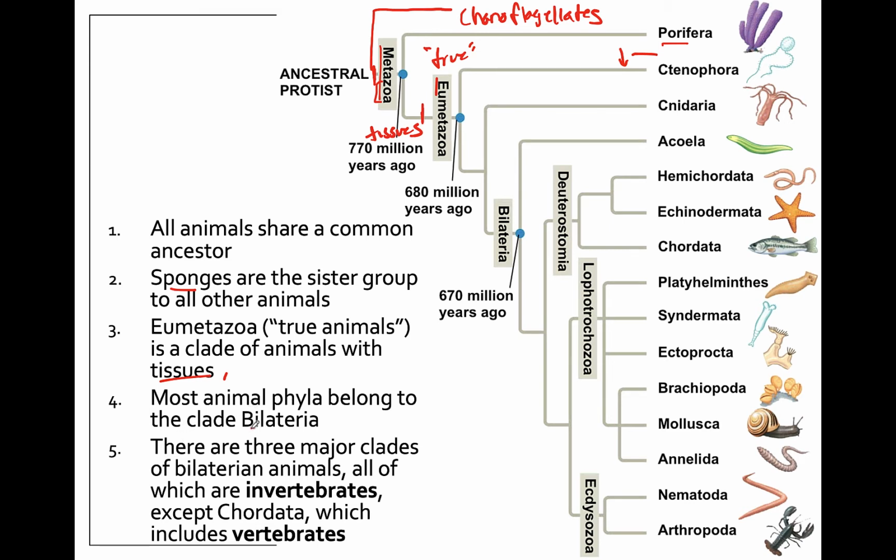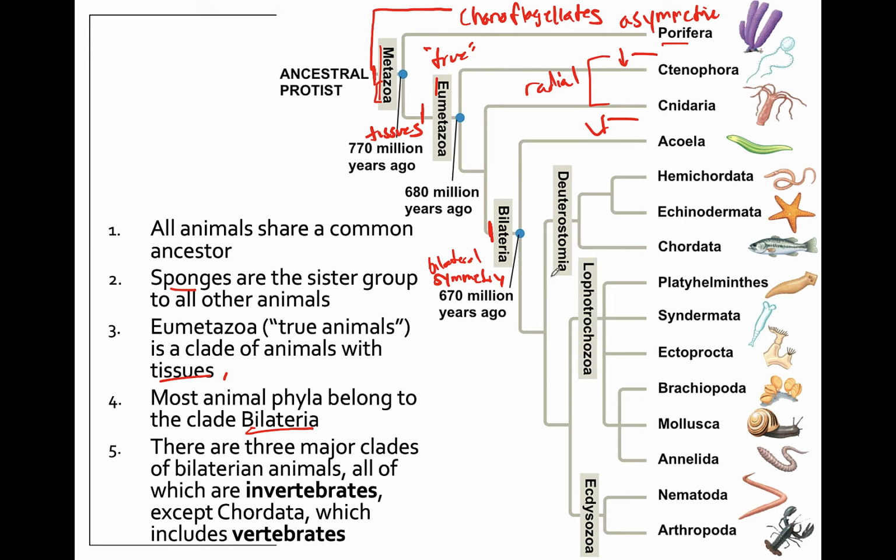Most animals belong to bilateral. So bilateral here means that we're going to have bilateral symmetry. So everything from here down is bilateral. These two groups here typically have radial symmetry, and then sponges are typically thought to be asymmetric, meaning that they don't actually have true symmetry because they can kind of grow a little bit randomly there. So everything from here down is going to be bilateral.